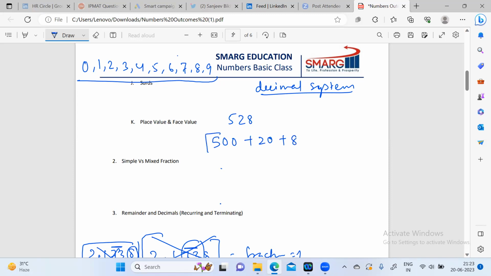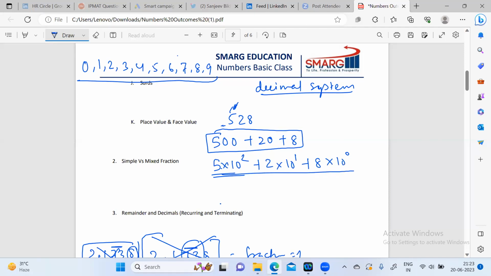We can also write it like 5 into 10 to the power 2. Every place has its own value and power. So this 5 will be written as 5 into 10 to the power 2, this 2 as 2 into 10 to the power 1, and this 8 as 8 into 10 to the power 0.